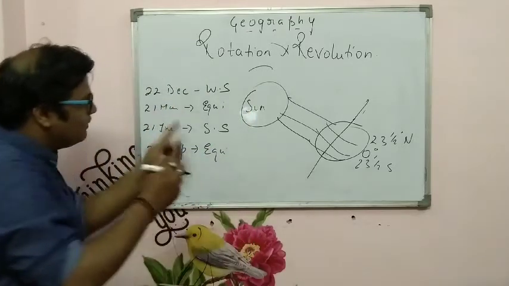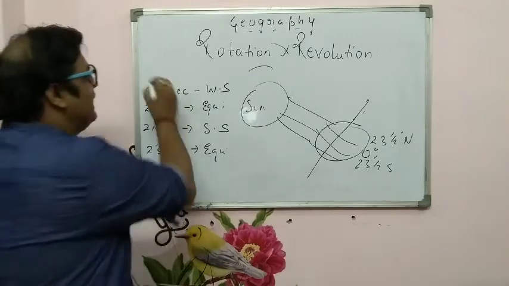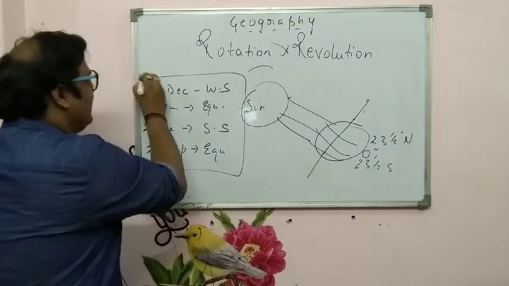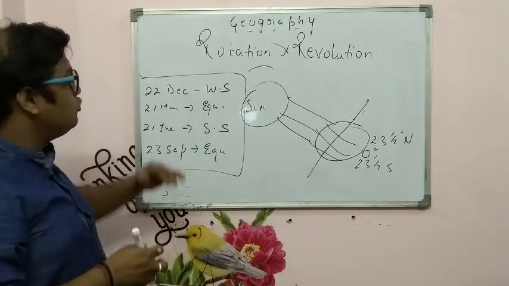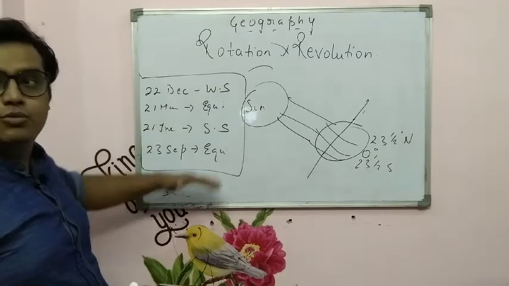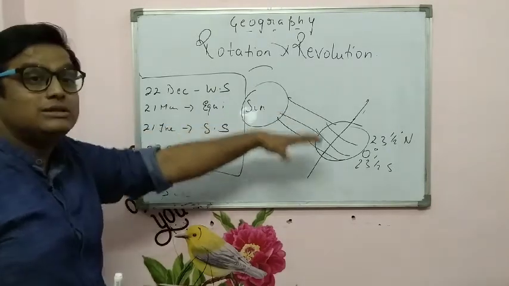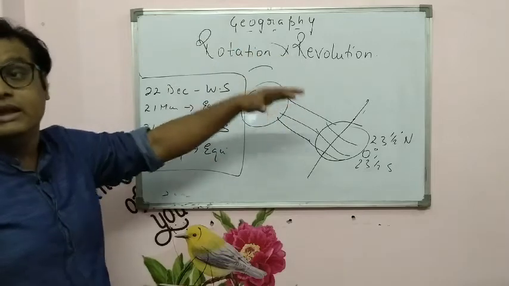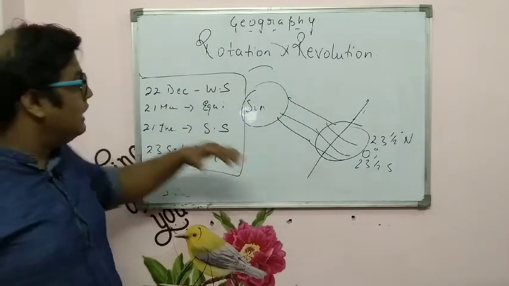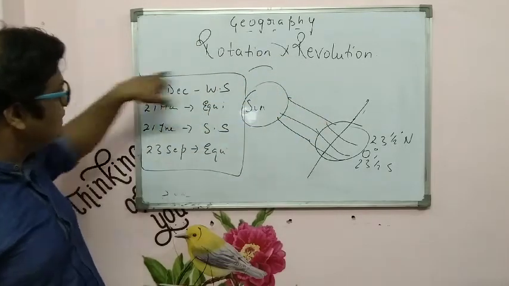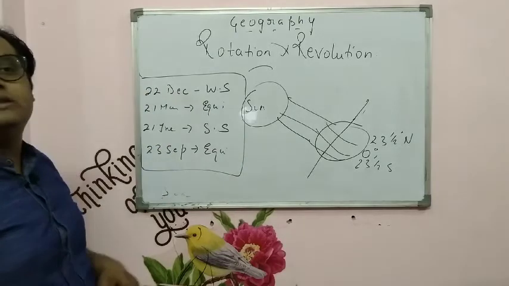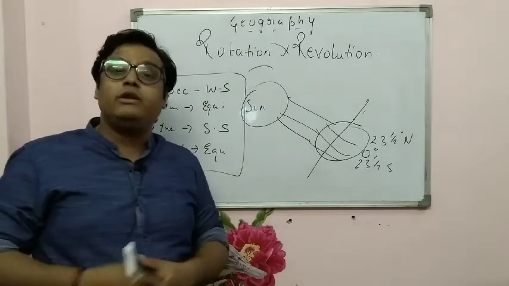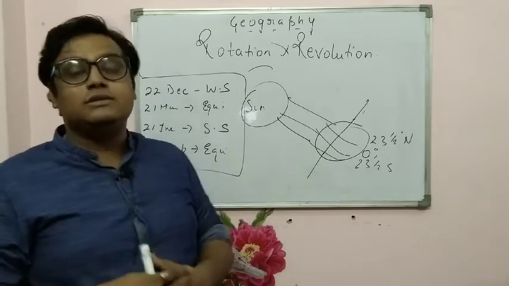So you know that now this cycle is moving. I hope now you understand this cycle. This cycle is very important for you. You should understand how the sun is a stationary body, and how the earth moves around the sun, revolves around the sun, and this situation occurs each year. That is known as a whole revolution. I hope equinox is clear to you, solstice is clear to you.